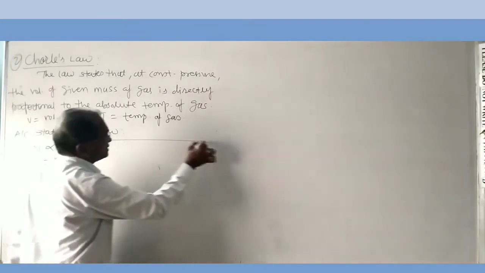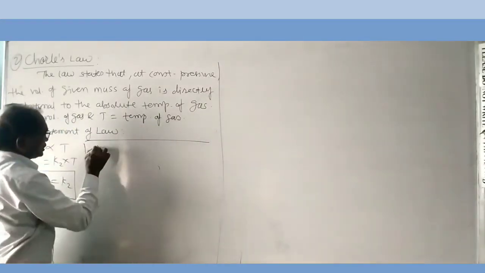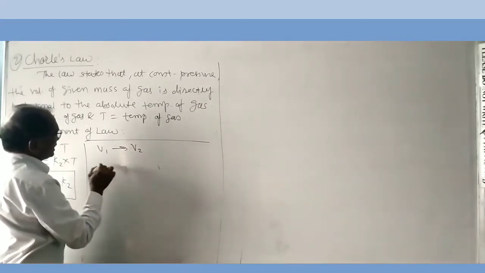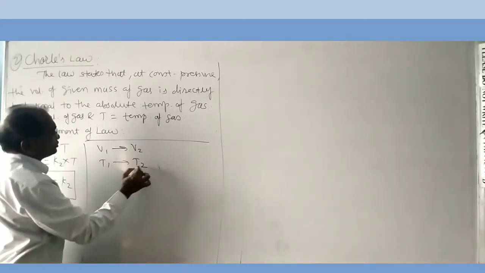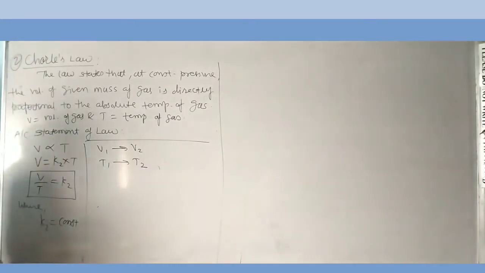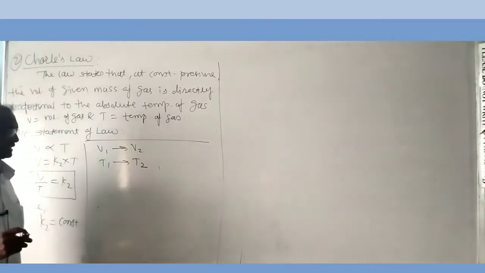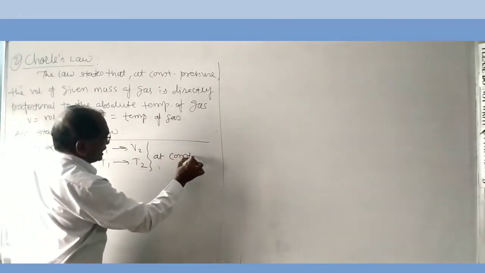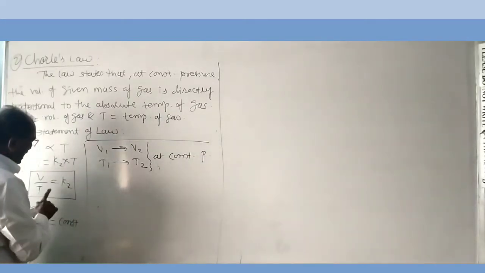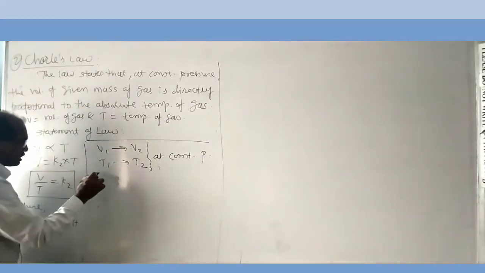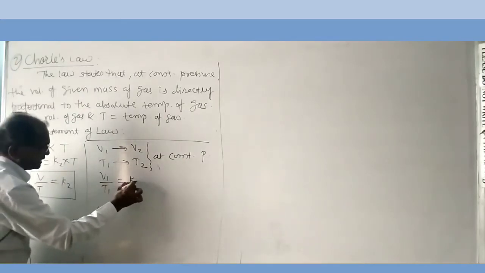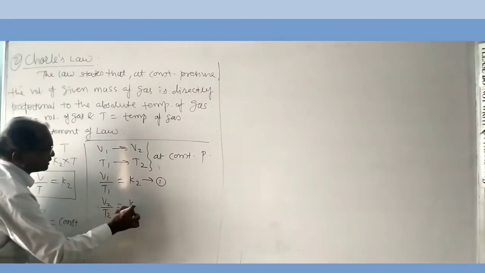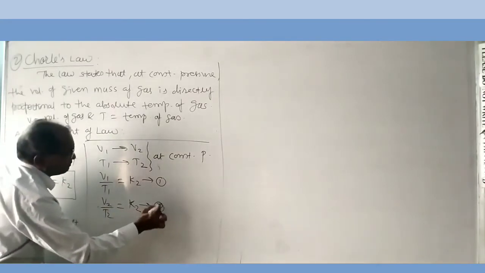Again here, suppose we consider V1 changes to V2 and T1 changes to T2. That means the volume of gas changes from V1 to V2 with the temperature T1 to T2 at constant pressure. Then according to the mathematical form of Charles' law, V1 upon T1 is equal to K2, equation first, and V2 upon T2 is also equal to K2, equation second.